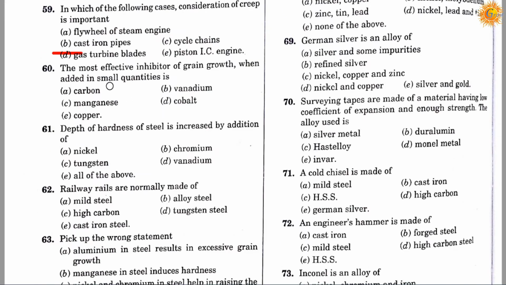Question number 60. The most effective inhibitor of grain growth when added in small quantities is option A, carbon. Option B, vanadium. Option C, manganese. Option D, cobalt. Option E, copper. Correct answer is B. It's vanadium. Vanadium is the most effective inhibitor of grain growth when added in small quantities.